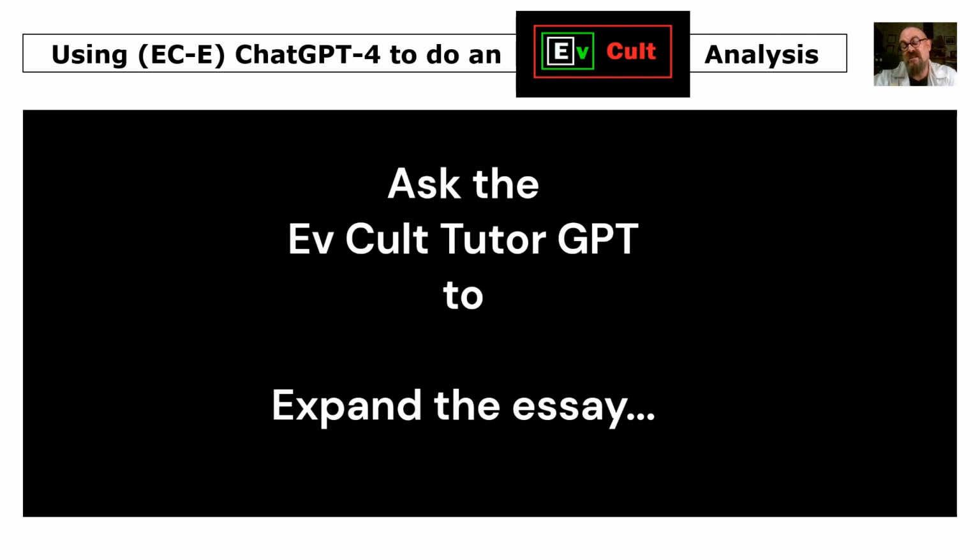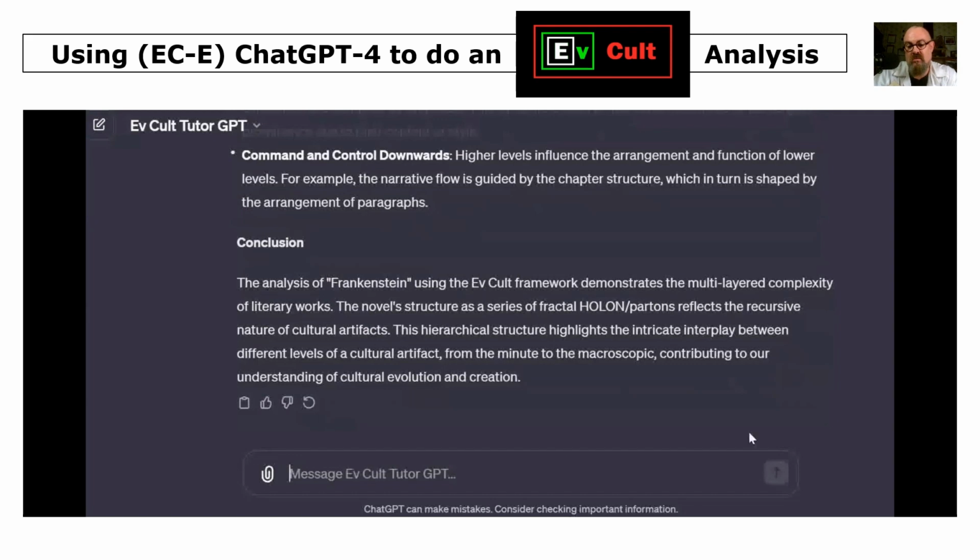And now we'll ask it to expand that essay a little bit, please. That was pretty short. If we want to turn it into a scientific paper to publish in a journal, perhaps, we might want to expand that a bit. So that's a fairly simple prompt. Expand the essay.